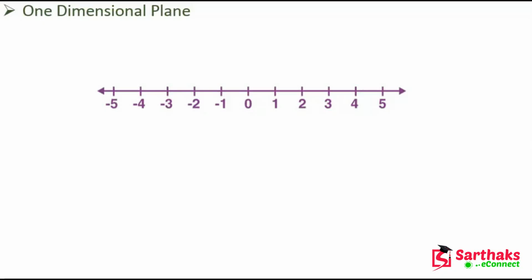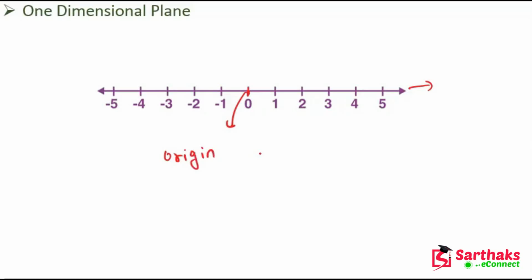So now what is the one-dimensional plane? For the Cartesian coordinate system in one dimension, draw a straight line. Let's suppose we are drawing a straight line. This is a straight line, and choose a point O as the origin. So this is the point O, and its name is origin.